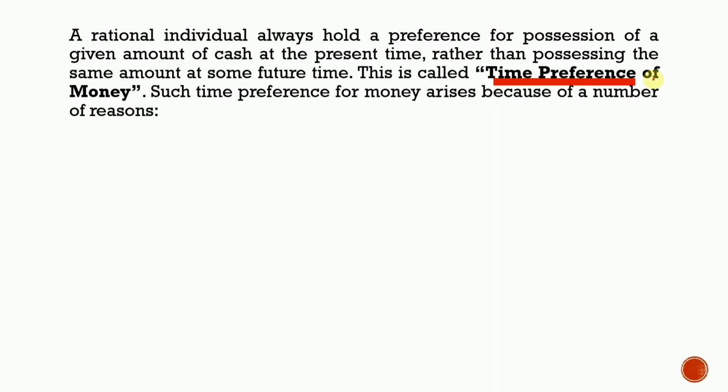Now we will see time preference of money. A rational individual always holds a preference for possession of a given amount of cash at the present time rather than possessing the same amount at some future time. It means an individual has a tendency to possess a given amount of cash if he is receiving it at present rather than possessing the same amount at some future time.